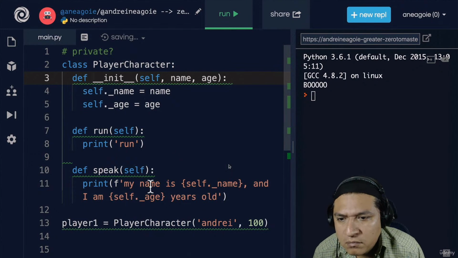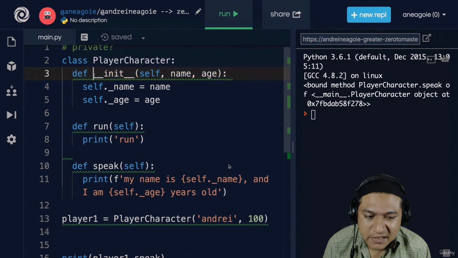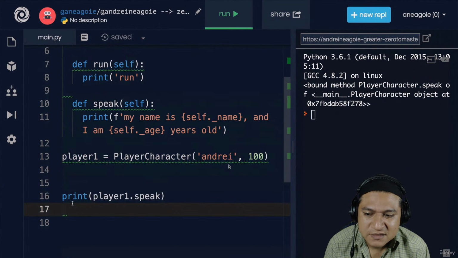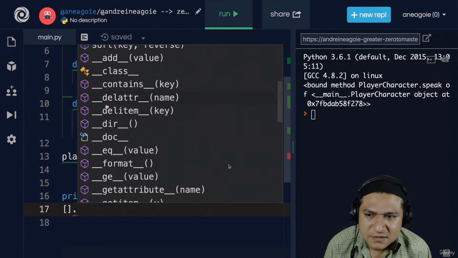You're about to overwrite something. So once again, this double underscore is also a convention to let people know you shouldn't really touch this or modify this. Each data type, let's say a list, if I do dot, you'll see that as you scroll down, you have a lot of these dunder methods.